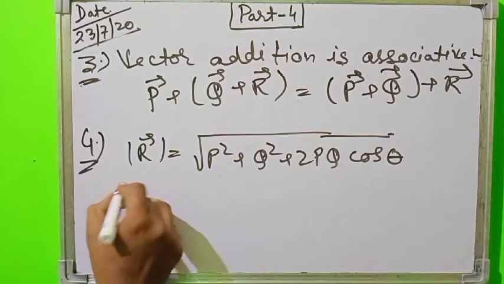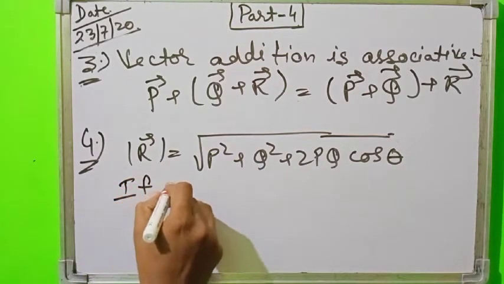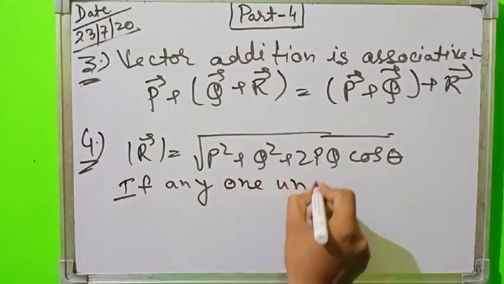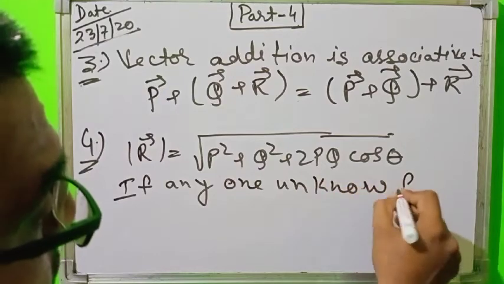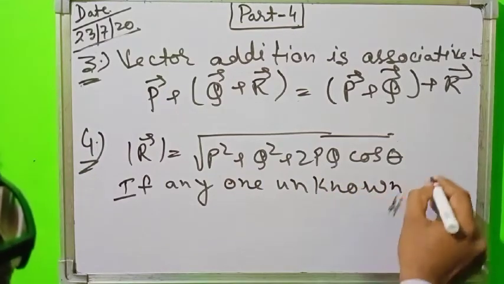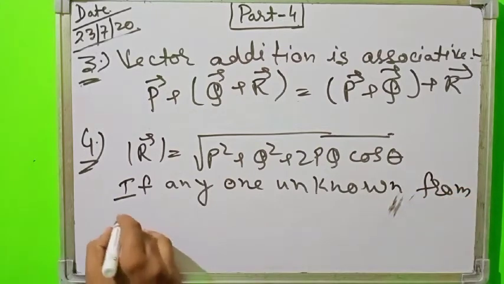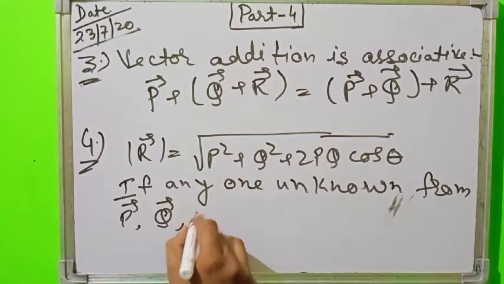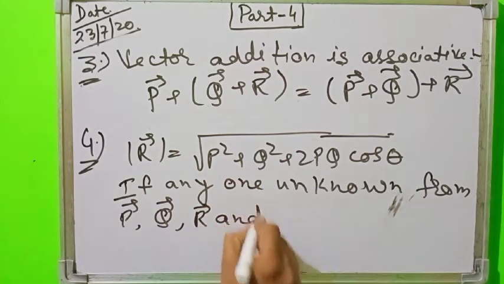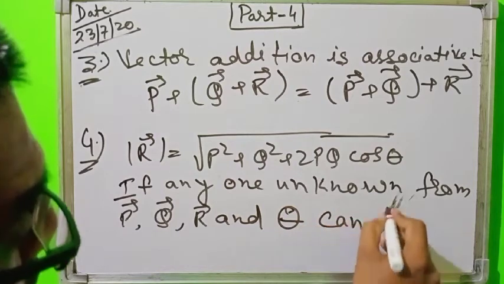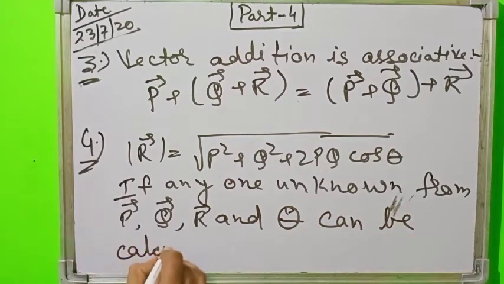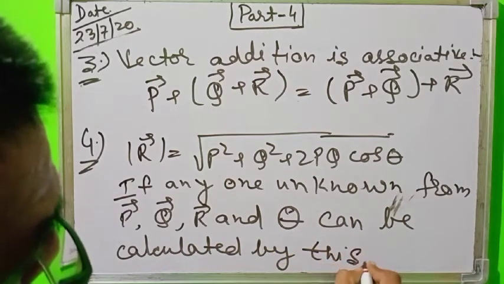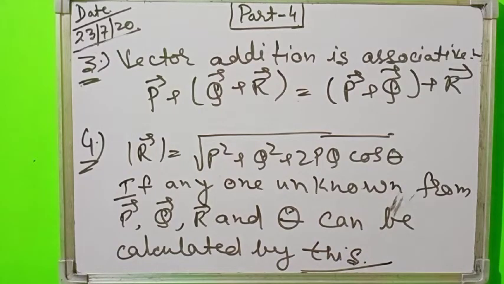From here, if any one unknown among P, Q, R and theta is missing, it can be calculated with the help of this formula.